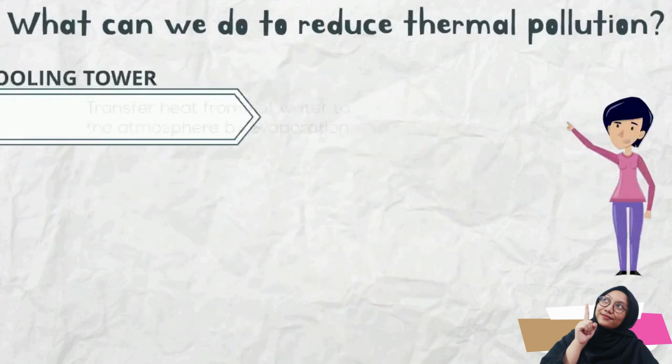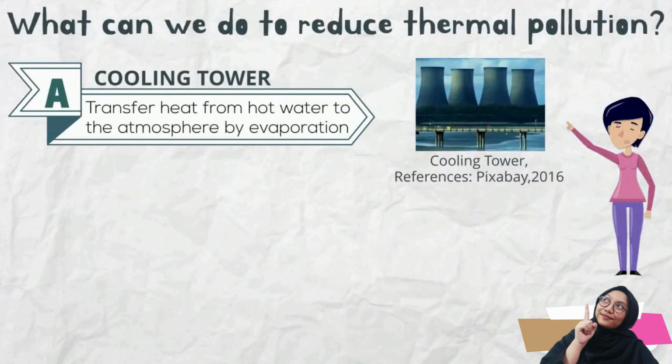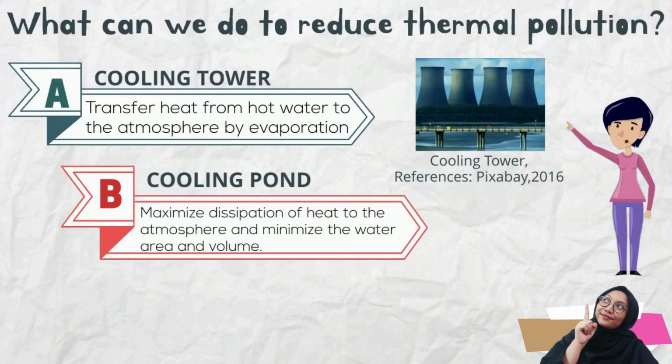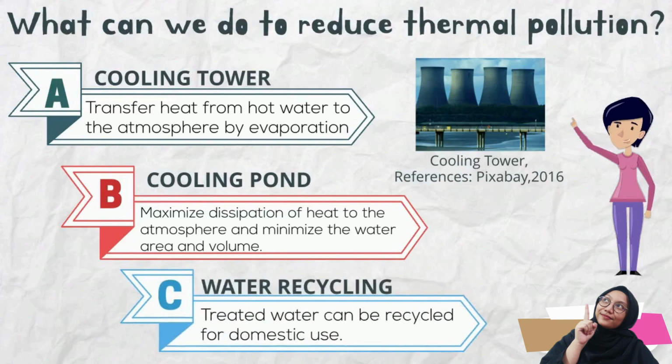What can we do to reduce thermal pollution? Firstly, using cooling water to transfer heat from hot water to the atmosphere. Secondly, a cooling pond to maximize the dissipation of heat to the atmosphere and minimize the water area and volume. Thirdly, water recycling, where the treated water can be recycled for domestic use.